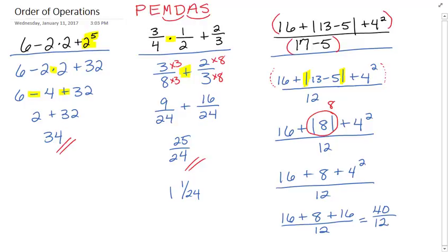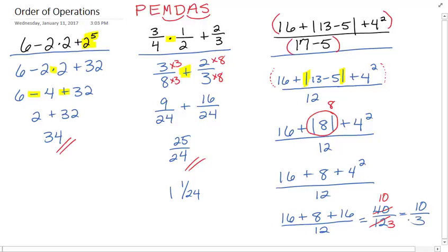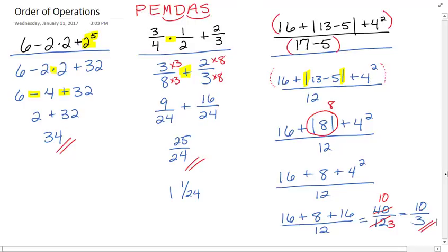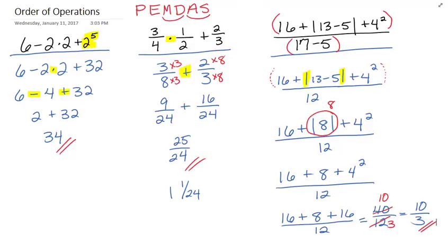Now, this is a fraction, so that means we need to reduce it, write it in its simplest form. And if we look at this, we can say, hey, I see that 4 is the largest divisor of both numbers. 4 will go in there 10 times, 4 will go in there 3 times, and so we're left with 10/3 as our final answer. And so that's going to give us our final answer to that problem.